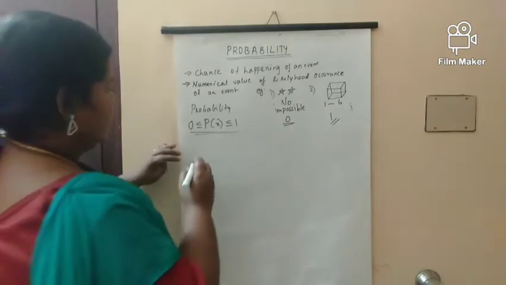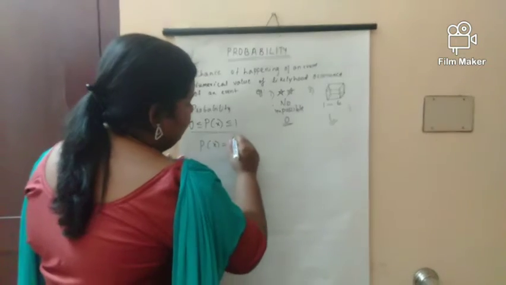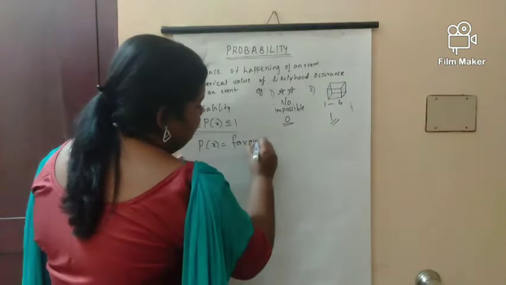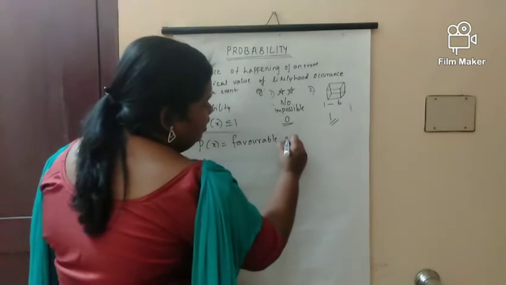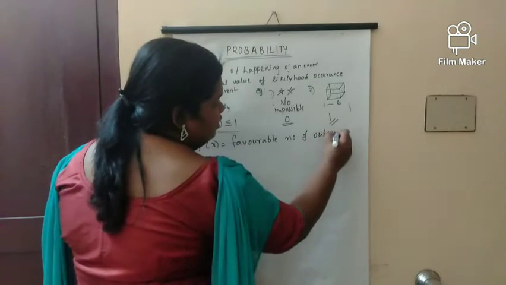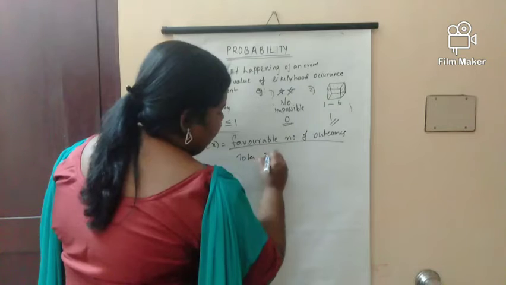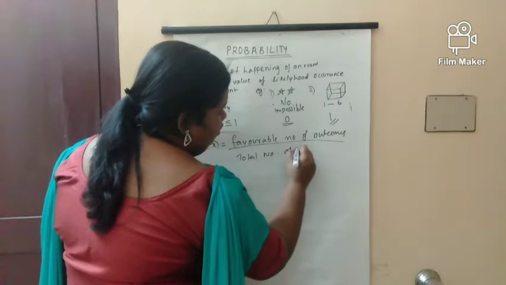Then how can we find out the probability? P of x is equal to the favorable number of outcomes divided by the total number of outcomes.